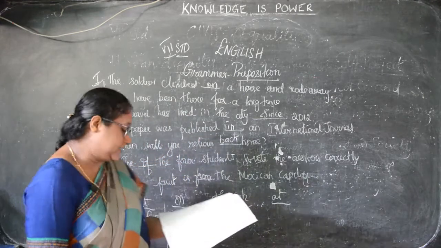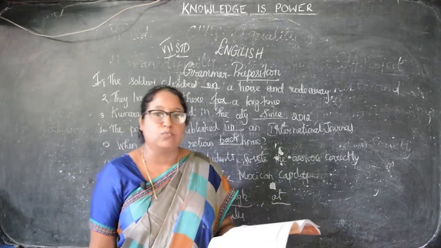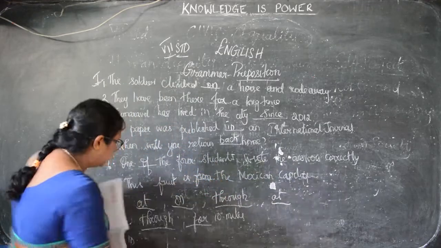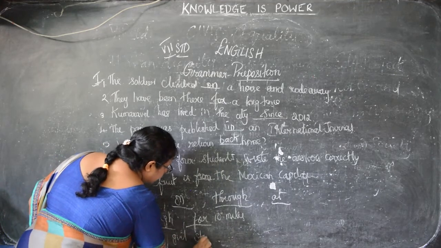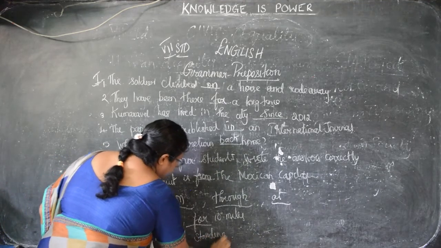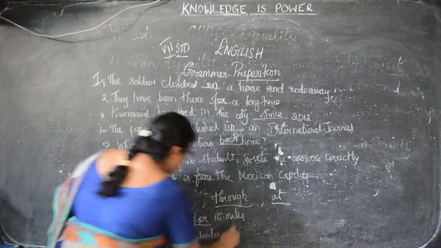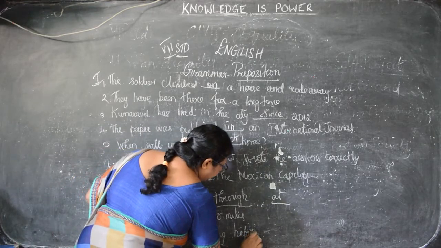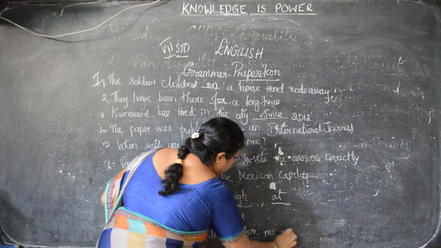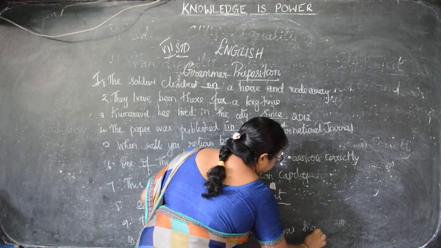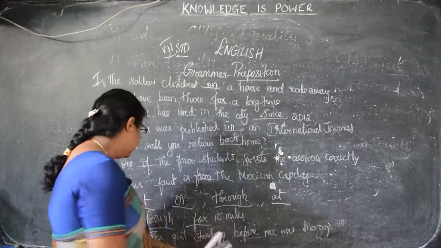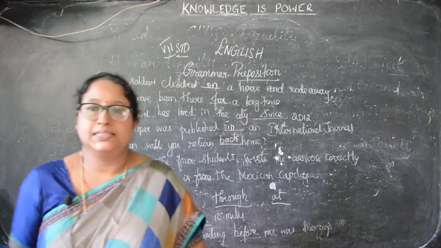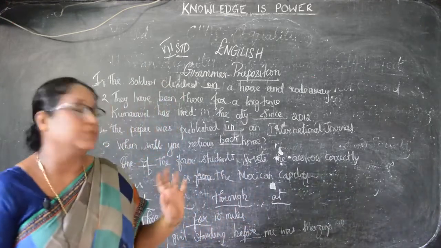The next: the girl standing dash me was sneezing. The girl standing before me was sneezing. Okay, children, so these are the prepositions. Did you understand, children, what prepositions are?